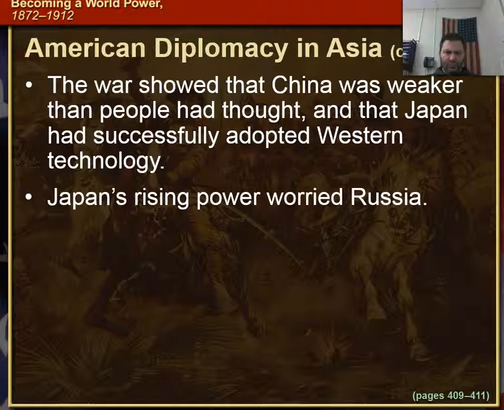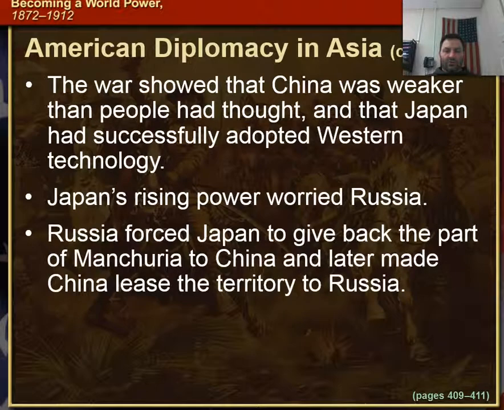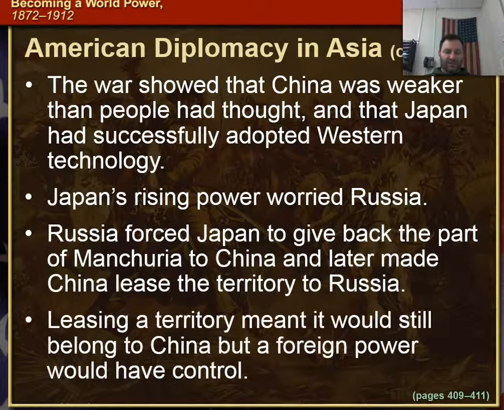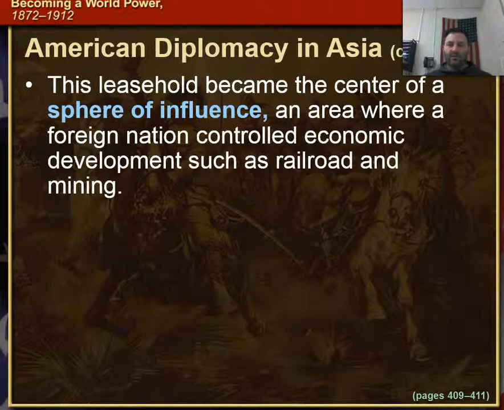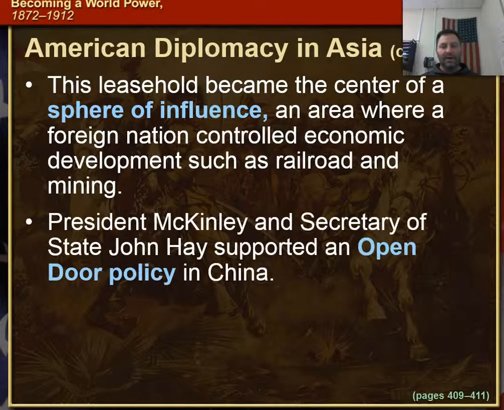technology. Japan's rising power worried the Russians. So Russia forced Japan to give back that part of Manchuria to China and later made China lease the territory to Russia. Leasing the territory meant it would still belong to China, but a foreign power would have control. Okay, this leasehold became the center of a sphere of influence, which was an area where a foreign nation controlled economic development such as railroads and mining at this time.